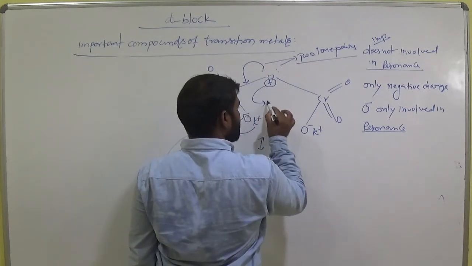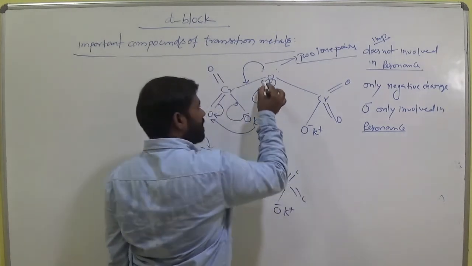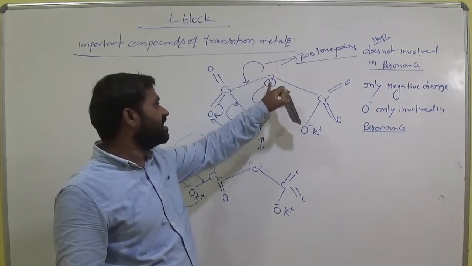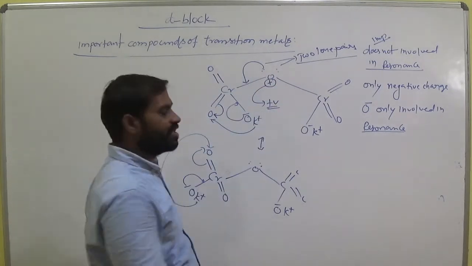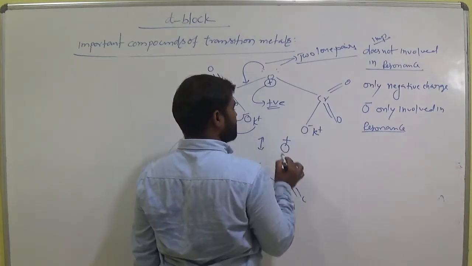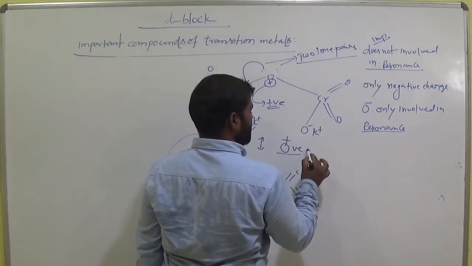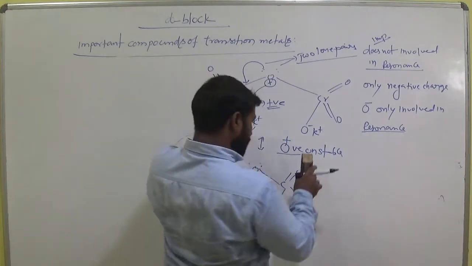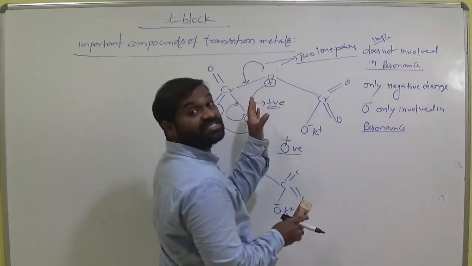Oxygen is positive, am I right? After donating the electrons in the resonance, this oxygen acquires positive charge. Positive oxygen is unstable, which means the molecule becomes unstable when oxygen carries positive charge.